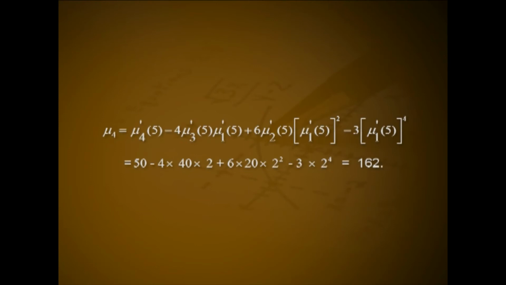And mu 4 equal to mu 4 dash about 5 minus 4 mu 3 dash about 5 into mu 1 dash about 5 plus 6 mu 2 dash about 5 into mu 1 dash about 5 the square minus 3 mu 1 dash about 5 the raised to 4, that is 50 minus 4 into 40 into 2 plus 6 into 20 into 2 square minus 3 into 2 raised to 4, that is 162.